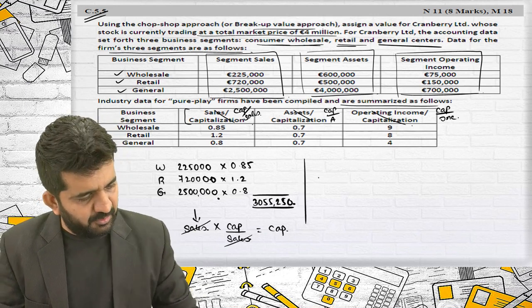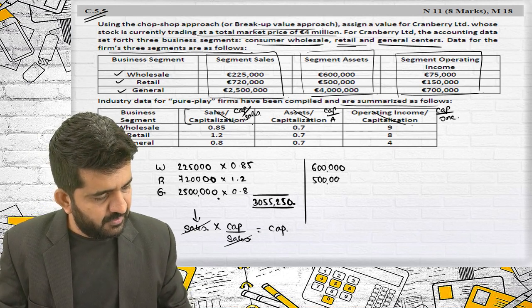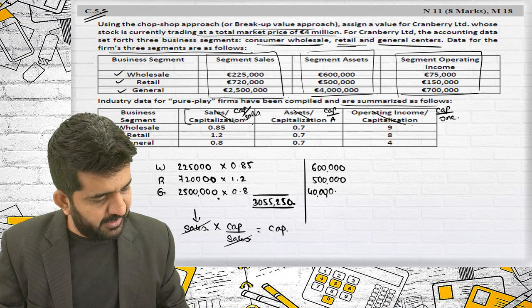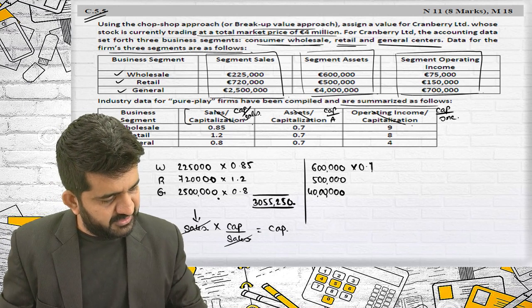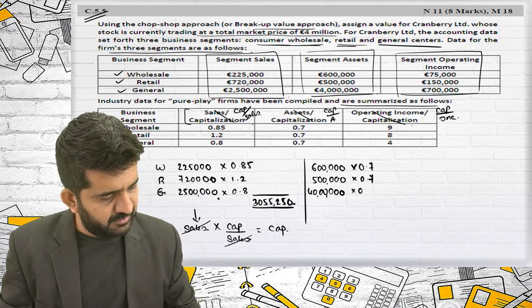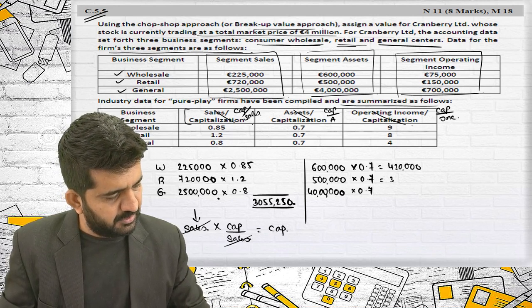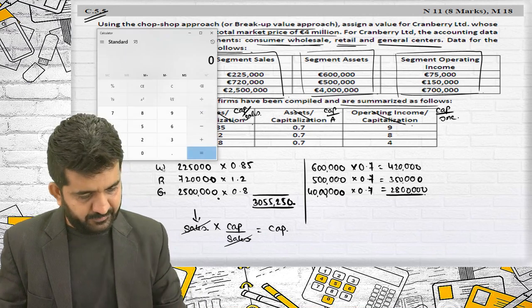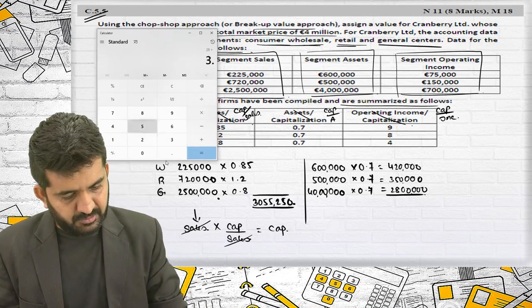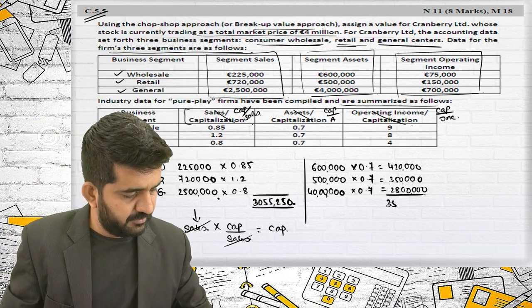In a similar manner, based upon asset: 6 lakh, 5 lakh and 40 lakhs, with ratios 0.7, 0.7, 0.7. This is 4 lakh 20,000, this is 3 lakh 50,000, and this is 28 lakhs. So 28 plus 3.5 plus 4.2 is equal to 35.7.